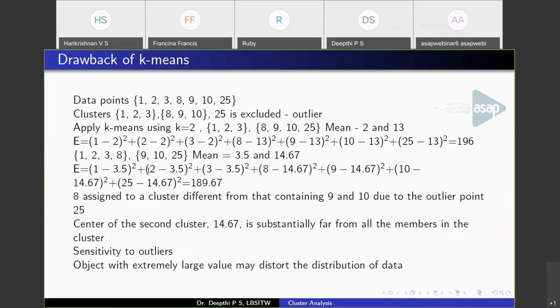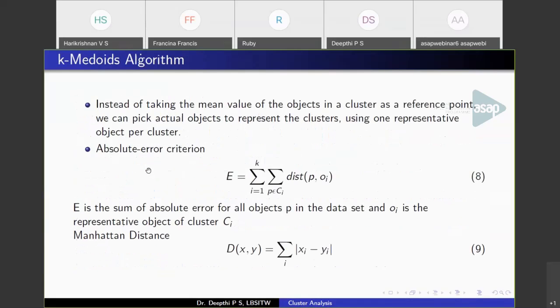Because of this problem, there is an algorithm called the k-medoids algorithm. In the k-medoids algorithm, instead of taking the mean value as a cluster centroid, we'll be picking an actual object to represent the cluster. So each cluster will have a representative object, and that will be picked as the cluster centroid instead of the computed centroid. And here we'll be considering the absolute error criterion rather than within-cluster variation. That is, the absolute distance of data points to the centroid will be calculated. So the centroid is nothing but an actual object.